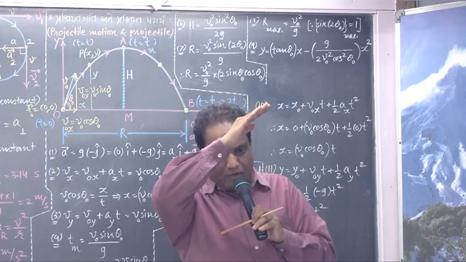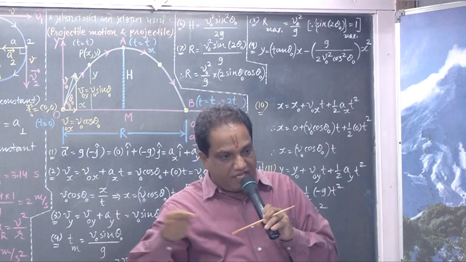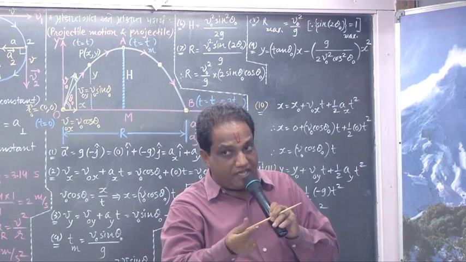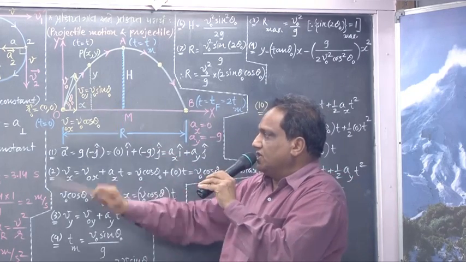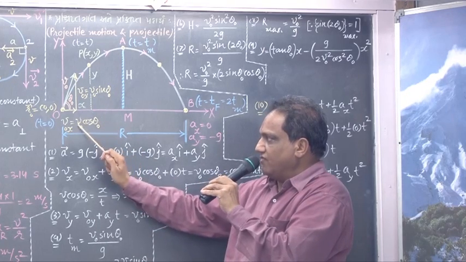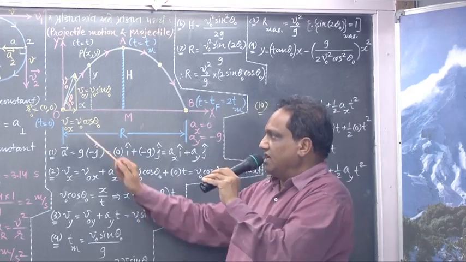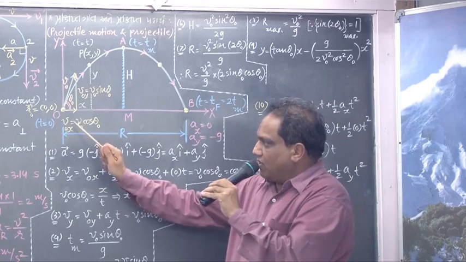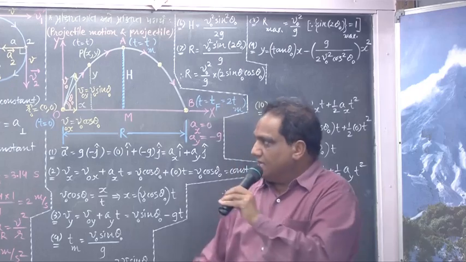Component of vector A adjacent to theta. What did you study? A cos theta. Ax equals A cos theta. Instead of A, it is V0. Instead of theta, it is theta 0. So I should write A cos theta with V0 instead of A and theta 0 instead of theta. That's why it is V0 cos theta 0. It is x component of initial velocity.